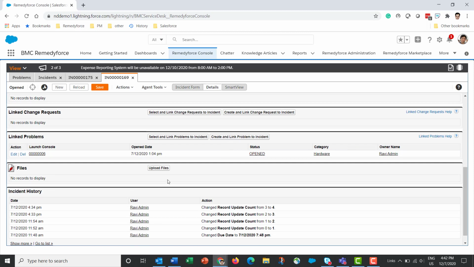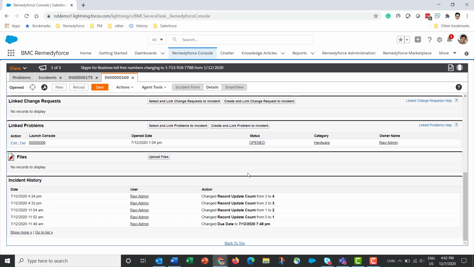And you can upload files. Any files that have been attached by the end user will automatically appear in this list. Any files that the agent uploads will also be displayed in this section. And finally, there's an incident history section. Salesforce allows us to track certain fields on every object.